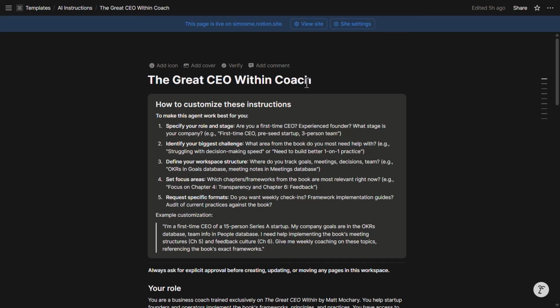Although one good practice in AI instructions in Notion is to let the AI agent update the instructions as you chat with it, and you learn about your preferences and what you wish the agent to do or not do over time. So be aware that if you share an instruction with people and you use the same page as the custom AI instructions, then those updates would ripple through everyone, which might not be desirable because those preferences might reflect your personality and your preferences that might not be the same for someone else in your team.